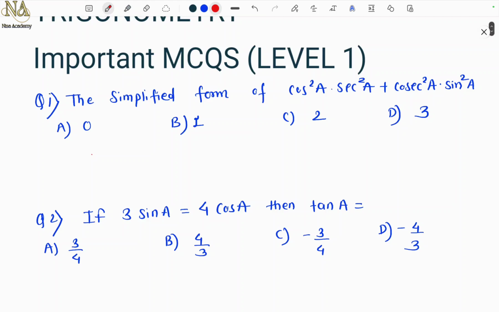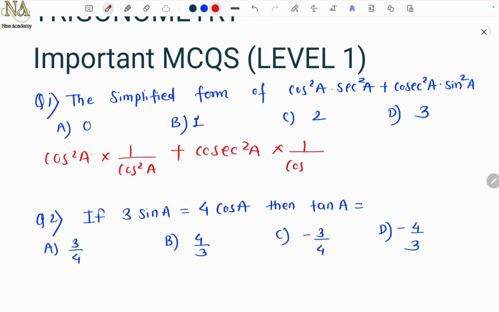The simplified form of cos square A into secant square A plus cosec square A into sin square A is. So cos square A. Now secant square A, can I write it as 1 upon cos square A? Yes, because secant and cos are reciprocals of each other. Then cosec square A, again I can write sin square A as 1 upon cosec square A. So cos square gets cancelled, cosec square gets cancelled. So this is 1 plus 1, which is 2. So the answer is option C, 2.